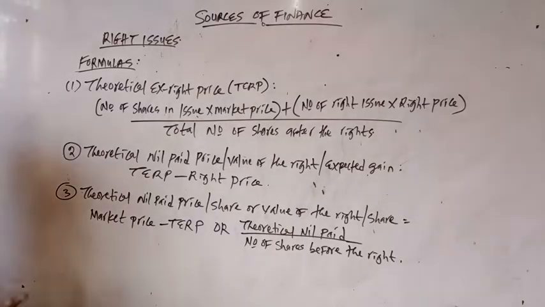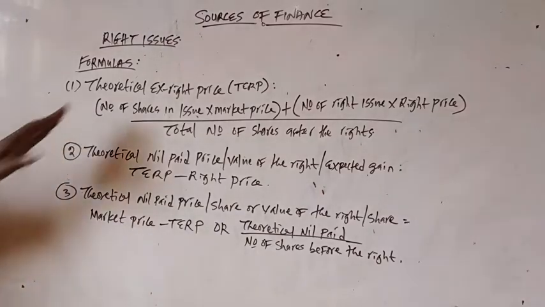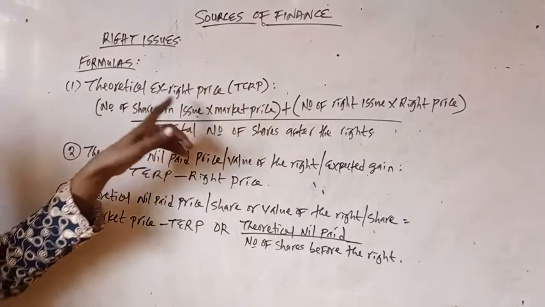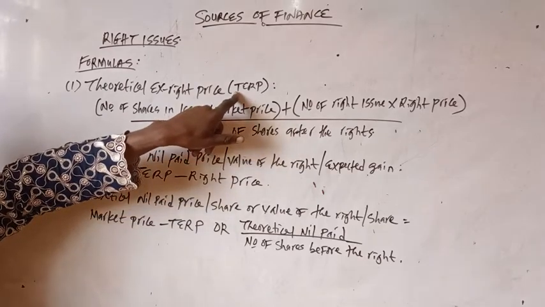So, and at the same time they will not dilute control. If that is the case, then when the company issues this rights issue of shares, there is the rights price, and we have what we call the market price. After the rights issue, there is going to be another price, which we call the theoretical ex-rights price. The acronym is TERP.